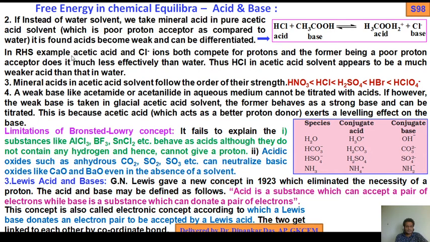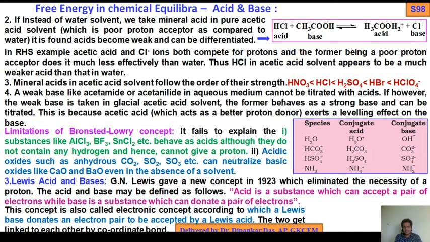In the right hand side example, acetic acid and Cl minus ions both compete for protons, and acetic acid, being a poor proton acceptor, does it much less effectively than water. Thus HCl in acetic acid solvent appears to be a much weaker acid than that in water. This is very important: why HCl acts as a weak acid when the solvent is chosen as acetic acid instead of water.